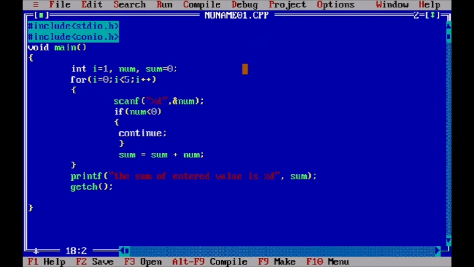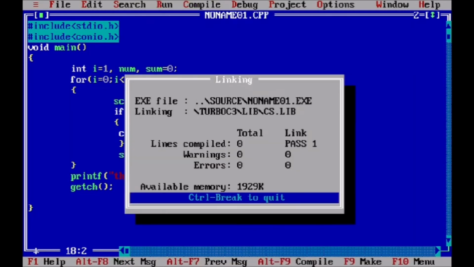Now we compile our program. Now we run the program. So we enter 2, 3, -4, 1, and again 5. Basically it sums only 2 plus 3 plus 1 plus 5, so the sum of entered value is 11.